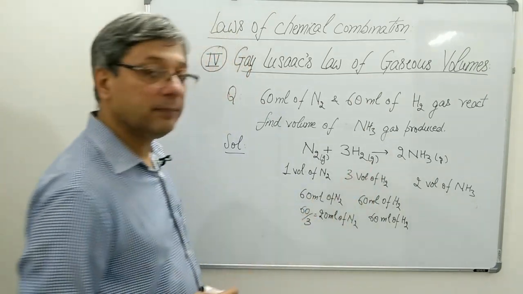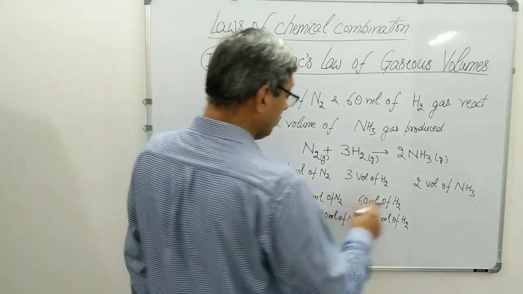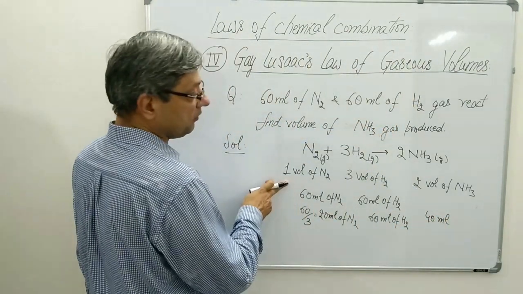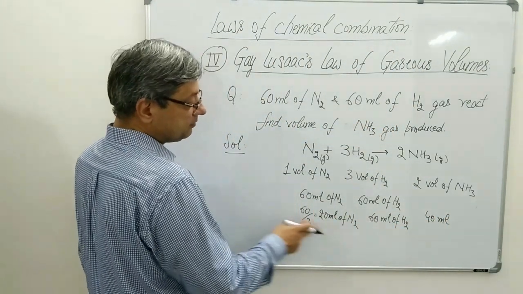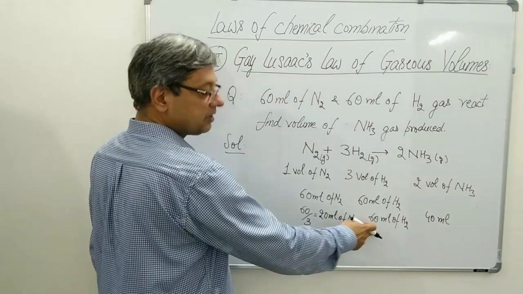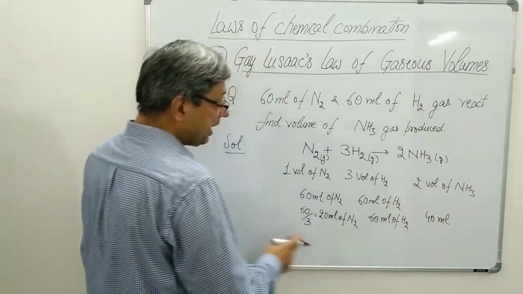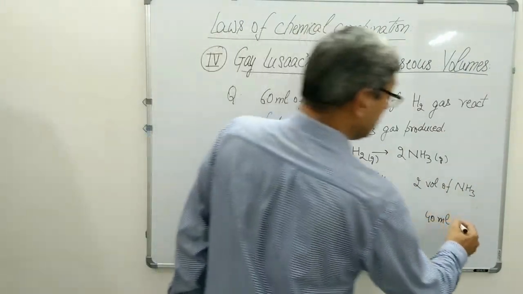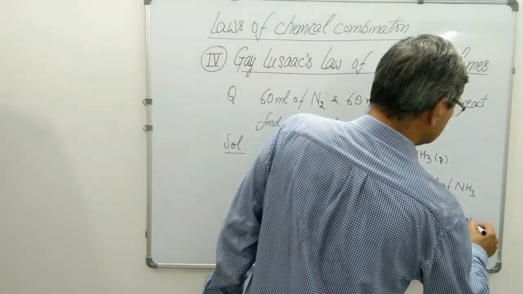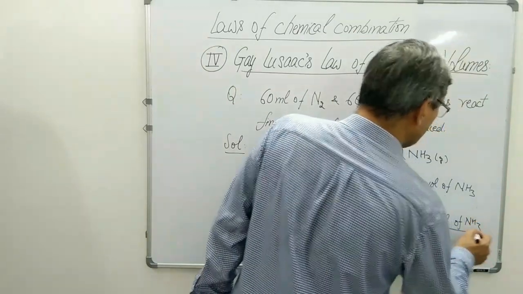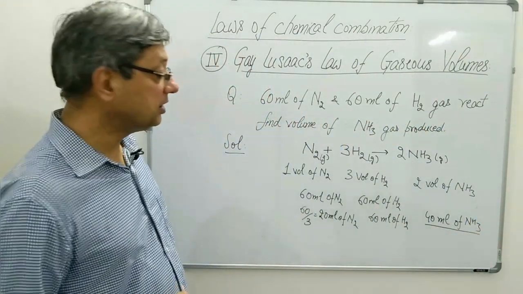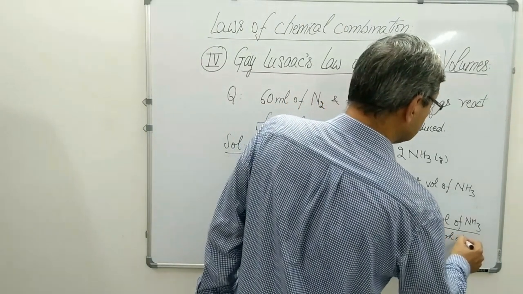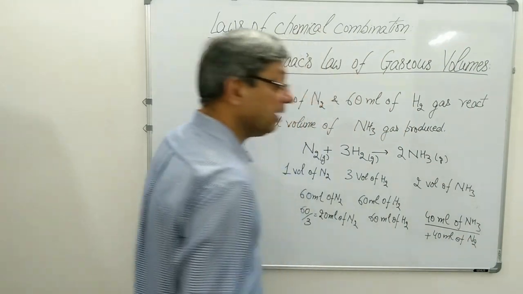2 volumes of ammonia means it will be forming 40 ml. 1 volume of nitrogen, 20 ml, its 3 times is 60 ml of hydrogen, and its 2 times will be the volume of ammonia. So 40 ml of ammonia will be formed and 40 ml of nitrogen will remain balance.